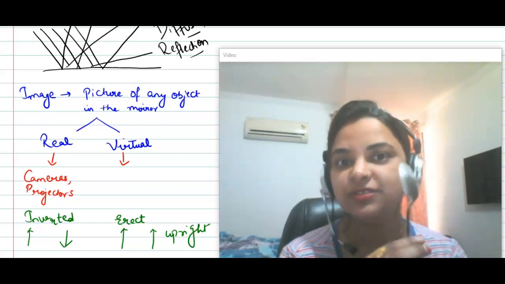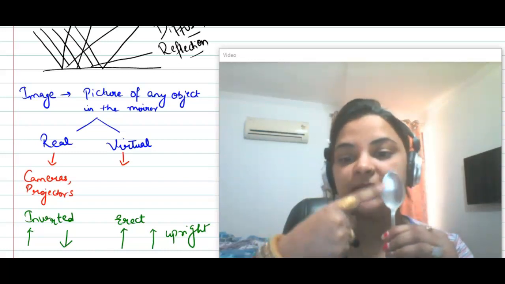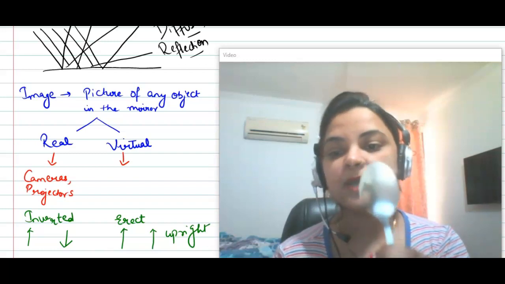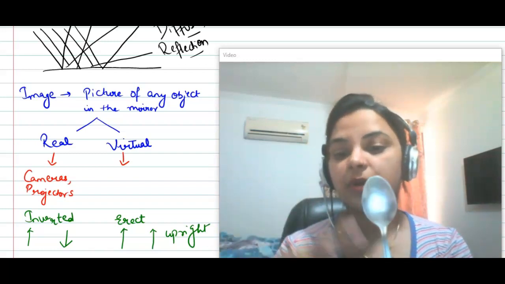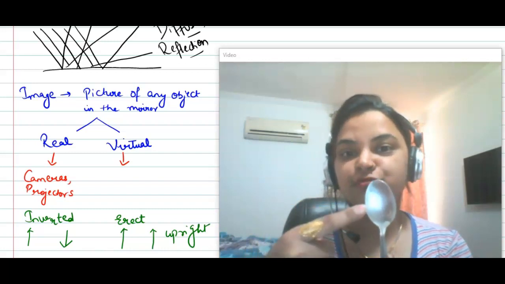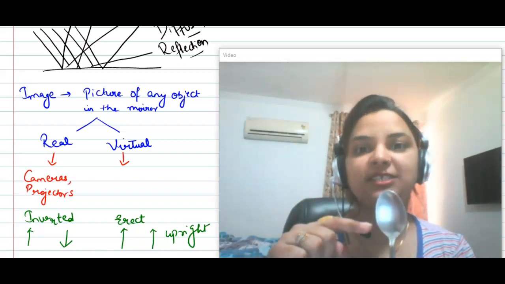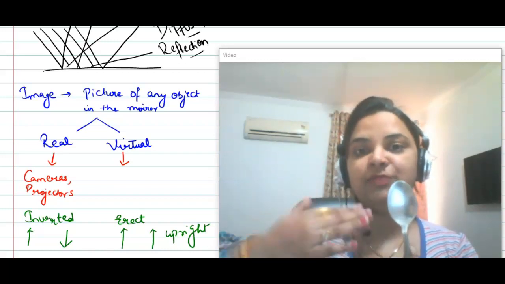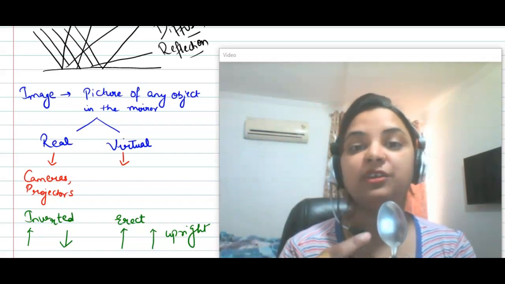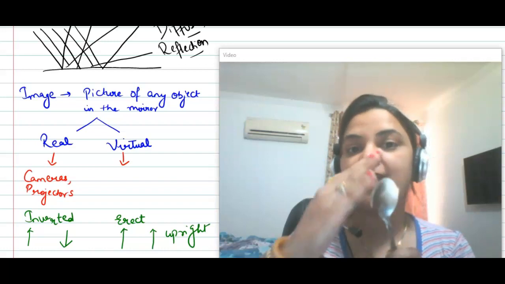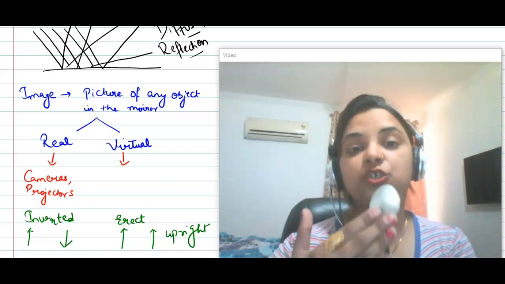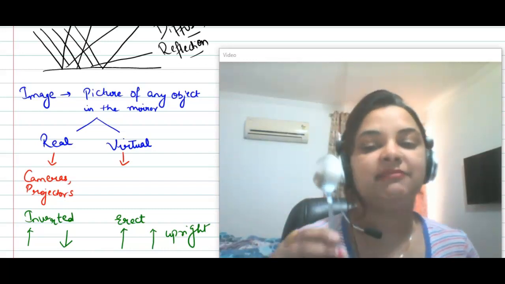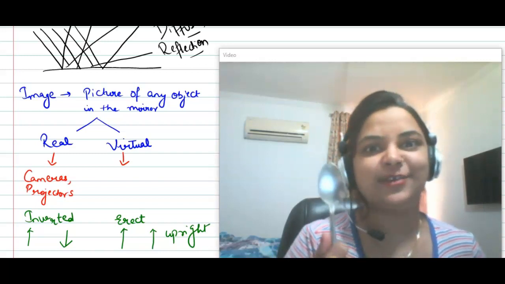So take a spoon. This is the inner side of the spoon. Just look here. This is the inner side of the spoon, right? And this is the outer curved side. When you look at the inner side of your spoon, you can see your inverted image. Your face is downward and the lower part is upward. So this is the best example where you can see the inverted image. And in the outward part of the spoon, you can see the erect image of yours. So this is the real life example, and you can try once.